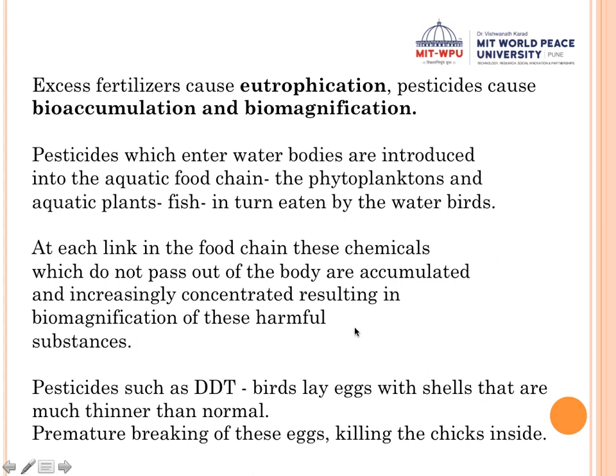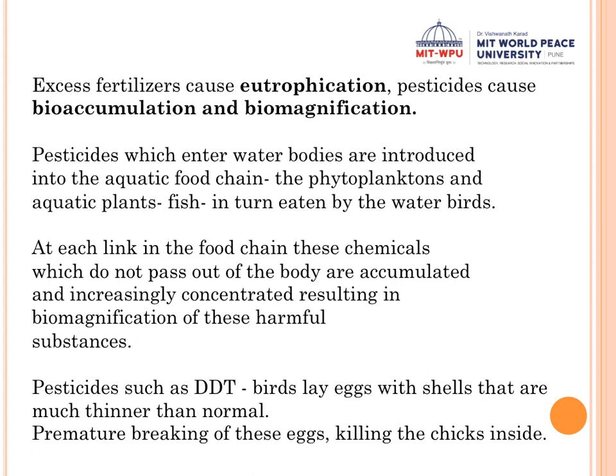Is that clear? Now, how did DDT enter into the birds? It is again through your terrestrial food chain. Clear? So it entered into the grass. From the grass, it might have entered into the grasshopper, and that grasshopper or worms must have been eaten by birds. Clear? So that is how it passed from one trophic level to another. And therefore this DDT started bioaccumulating in the food chain, and when it reached the top consumer, the birds, then there was biomagnification. Clear? And therefore the birds received a very concentrated amount of this DDT.